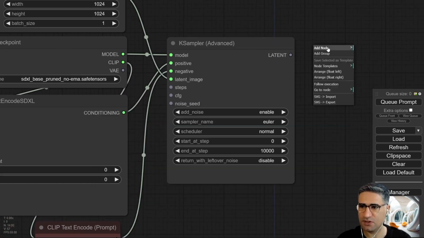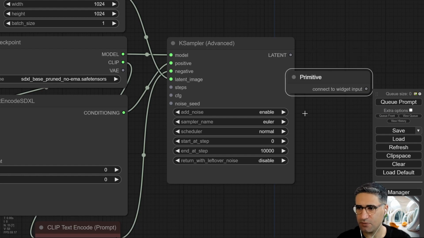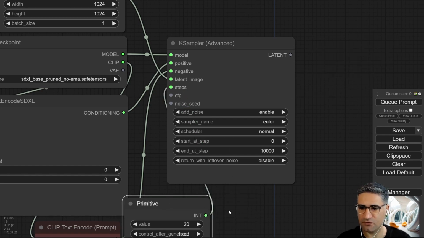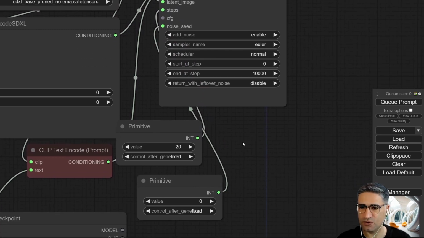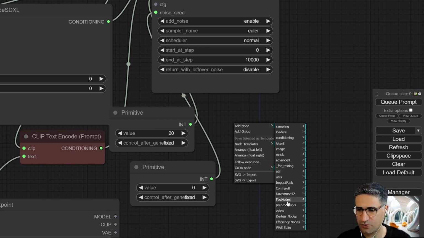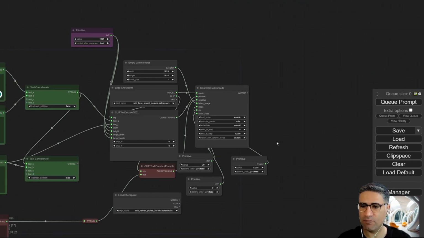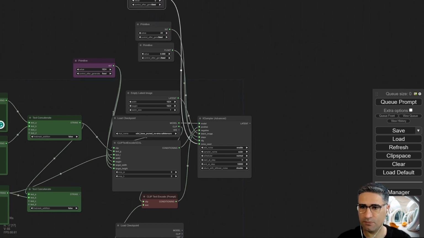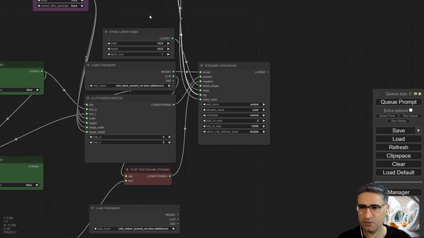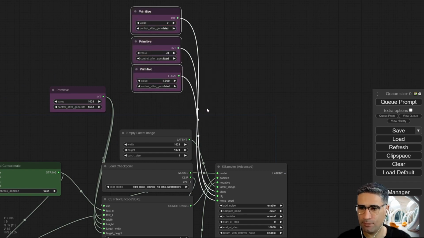And now again you need some primitive node. Go to the utility, primitive, connect the primitive to a step, create another primitive and connect that to the noise seed, add another primitive, utility, primitive, and this time connect that to the CFG. Again, I prefer to move them on top and change the color to purple.